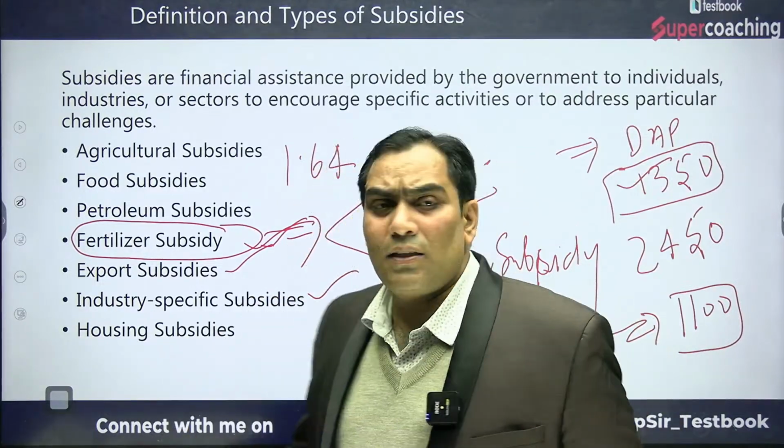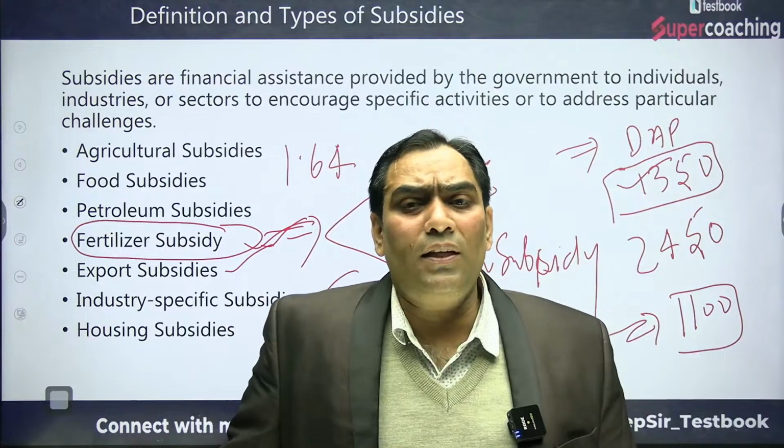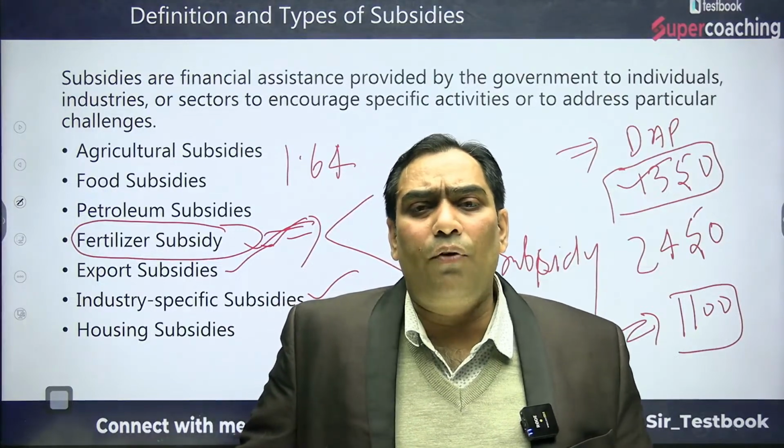Then we can discuss that there is also something known as housing subsidy. What is the meaning of housing subsidy?